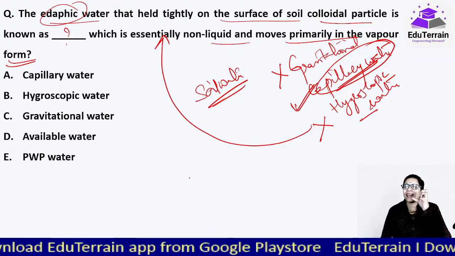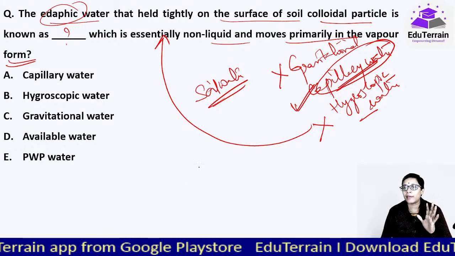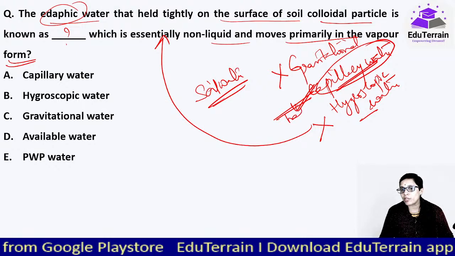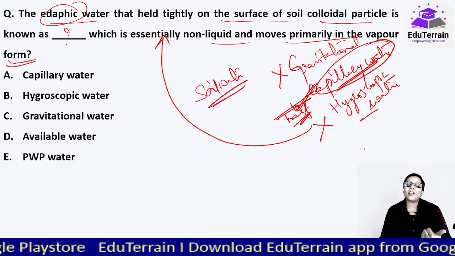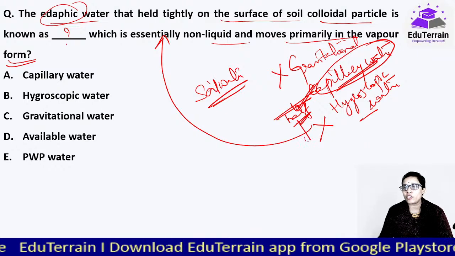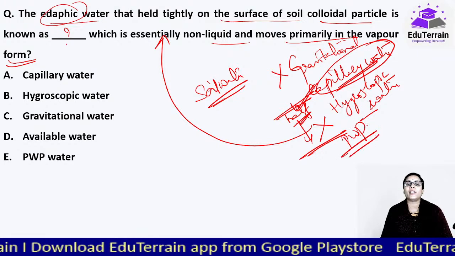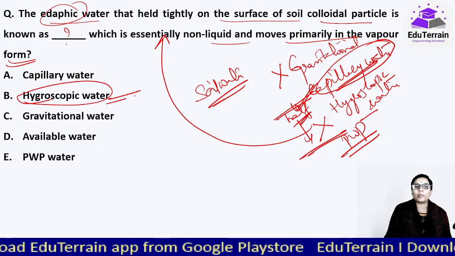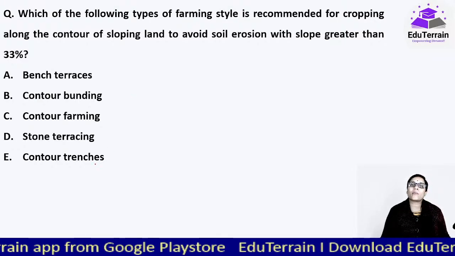Generally, it is very tightly held to the soil particles, which is not available to the plant. Now, when capillary water becomes half, by that time the irrigationist has to provide water to the plants. Otherwise, it will reach the hygroscopic water condition, that is the permanent wilting point, and this will lead to the death of the plant. And here we are talking about hygroscopic water. Okay, moving on to our next question.